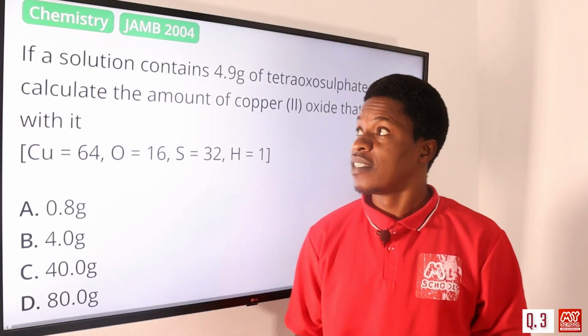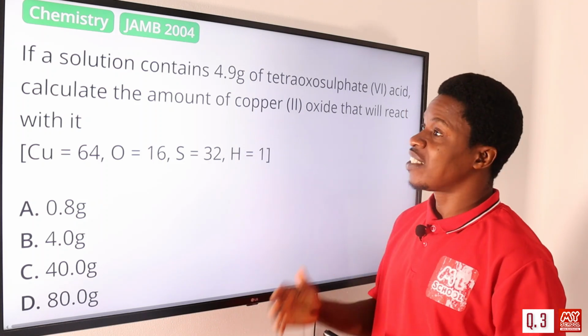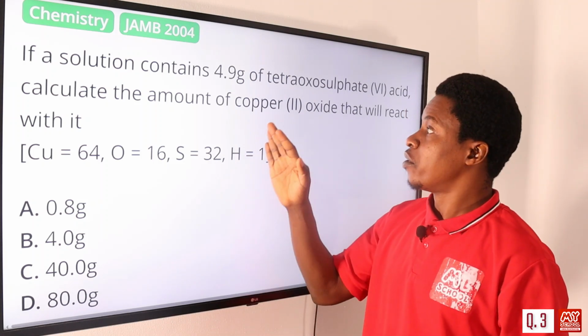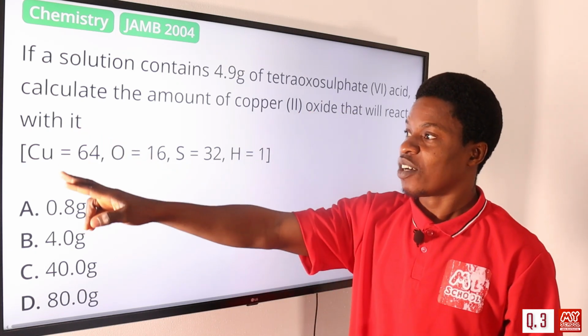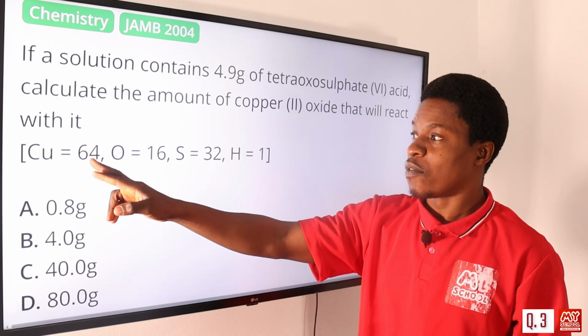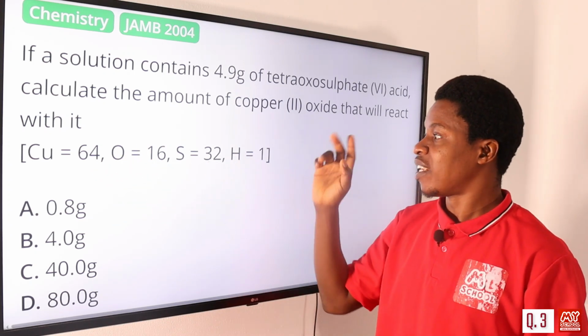Question number 3. If a solution contains 4.9 gram of tetraoxosulfate 6 acid, calculate the amount of copper 2 oxide that will react with it. We have copper as 64, that's the atomic mass of copper. Oxygen is 16, sulfur is 32, and hydrogen is 1.